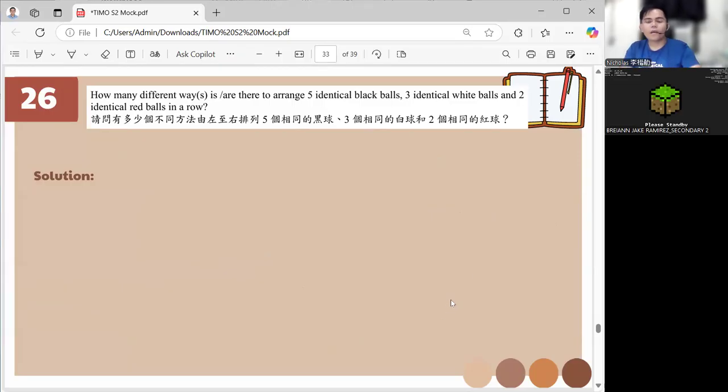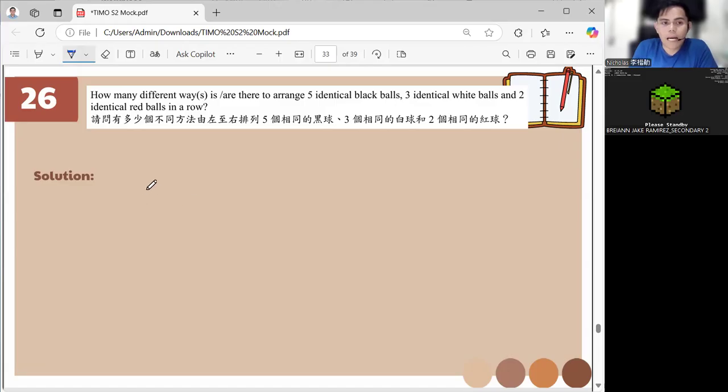Okay, for this one, 5 identical black balls, 3 identical white balls, and 2 identical red balls. What you're going to do here is get how many balls there are: 5 plus 3 plus 2 factorial. Don't forget, if you have 3 balls, you arrange them 3 factorial ways. If you have 10 balls, you arrange them 10 factorial ways. That's why there are 6 ways to arrange 3 numbers, right?